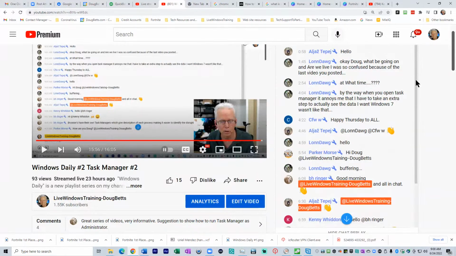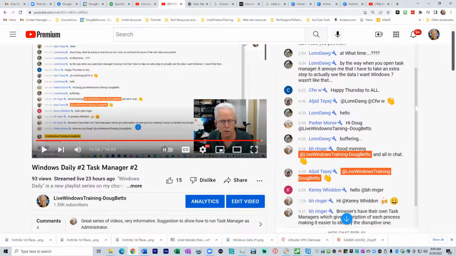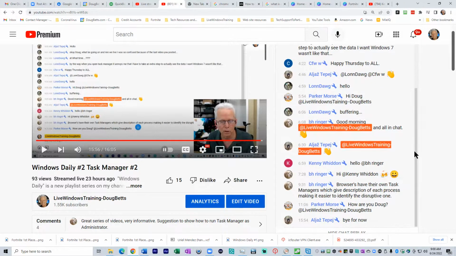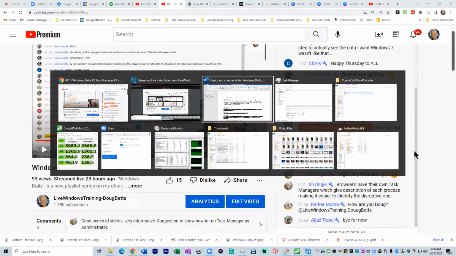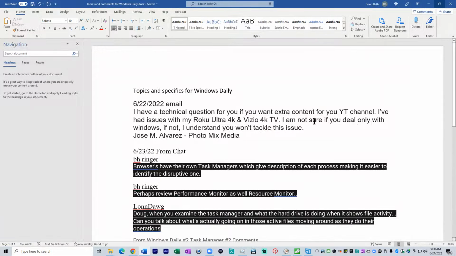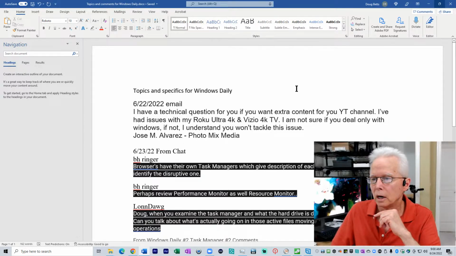I guess I need to turn off that picture-in-picture. Now I'm not going to read through them all. I'm not going to read them all in by just recording them here. And then what I did is I took the ones that had questions or things that I wanted to respond to. I'm going to deal with those real quick here.